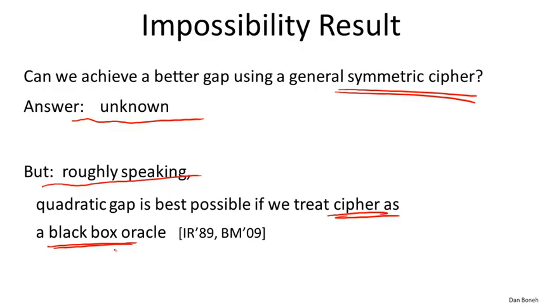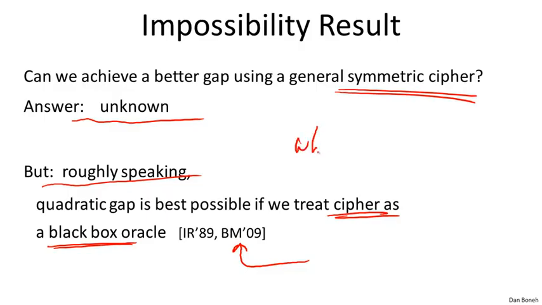And in fact, at the end of this module, I point to this paper. It's a fairly recent paper from 2009. It just shows that quadratic is the best we can do. So if you want to read more about this impossibility result, go ahead and take a look at this paper. It's actually a very readable paper, and you should be able to understand it.